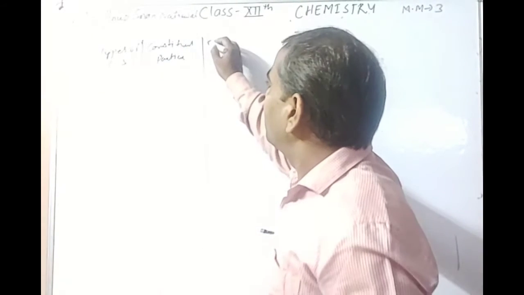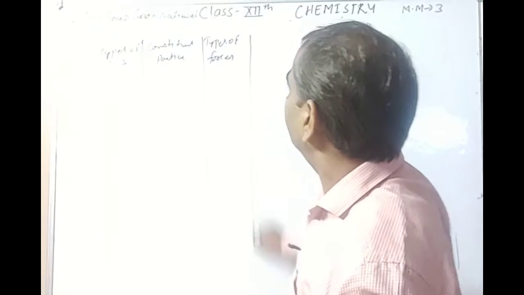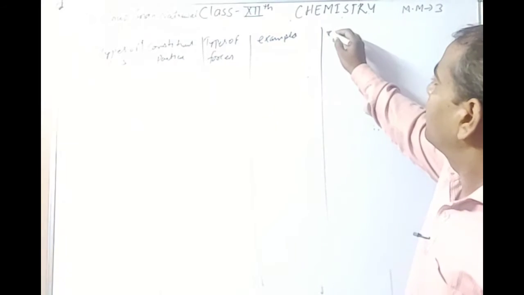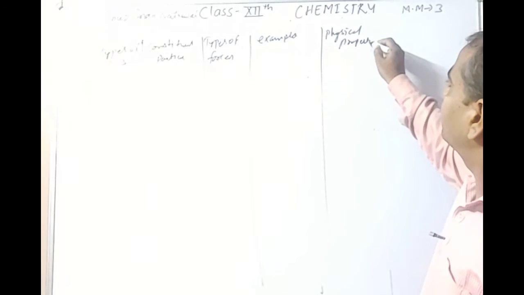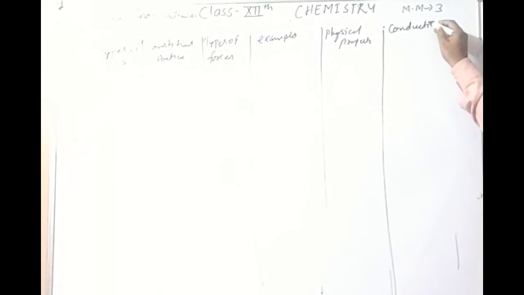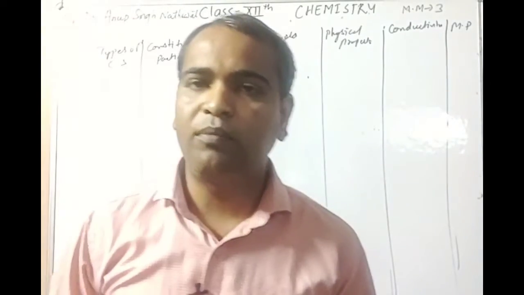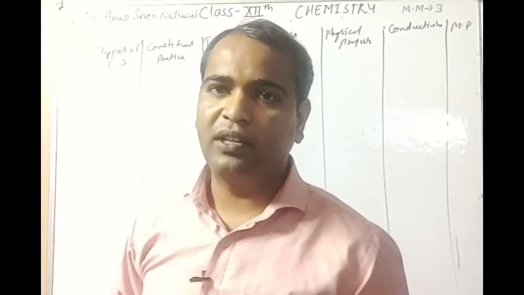Third, types of forces. Then examples, physical properties, conductivity, and melting point. On the basis of these points, we can make a chart and show the difference between all types of crystalline solids.